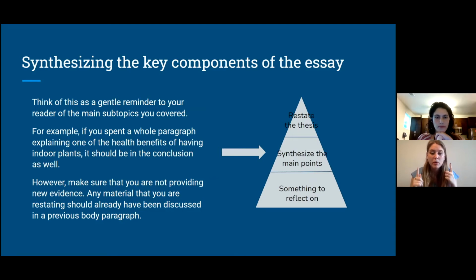The key thing to remember here is that you are not providing new evidence. You are simply restating the main concepts that you've already talked about. You are not introducing anything new at this point in the paper.